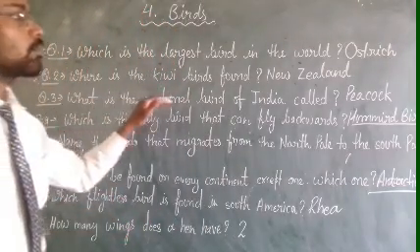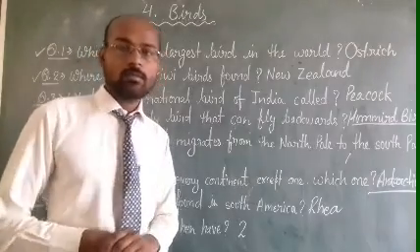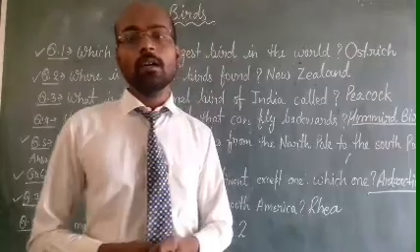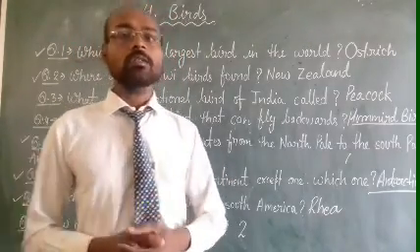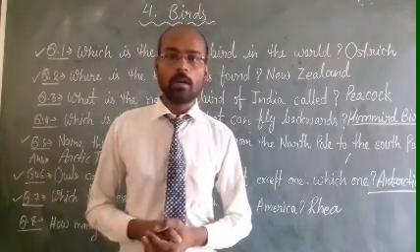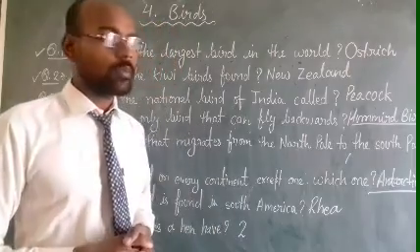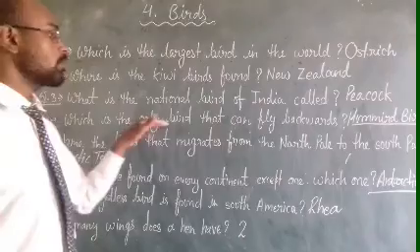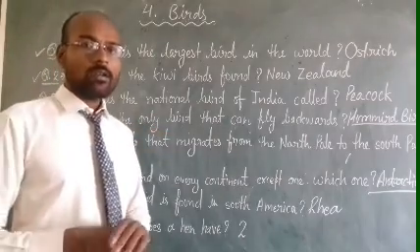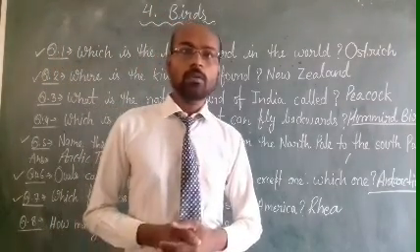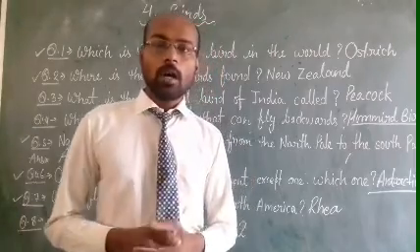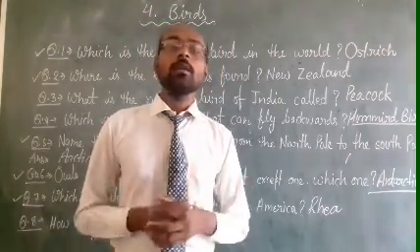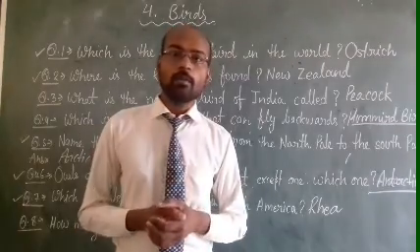Question number 3 is, what is the national bird of India called? As you all know, peacock is the national bird of India. Now come to question number 4. Which is the only bird that can fly backward? Dear students, hummingbird. Hummingbird is the smallest bird, and this is the only bird that can fly backward.